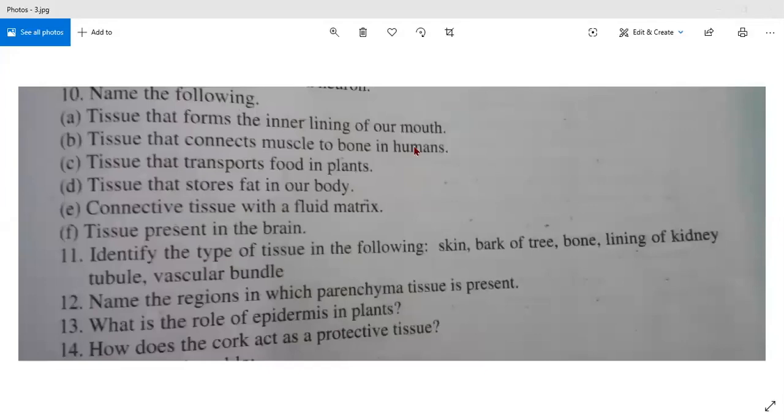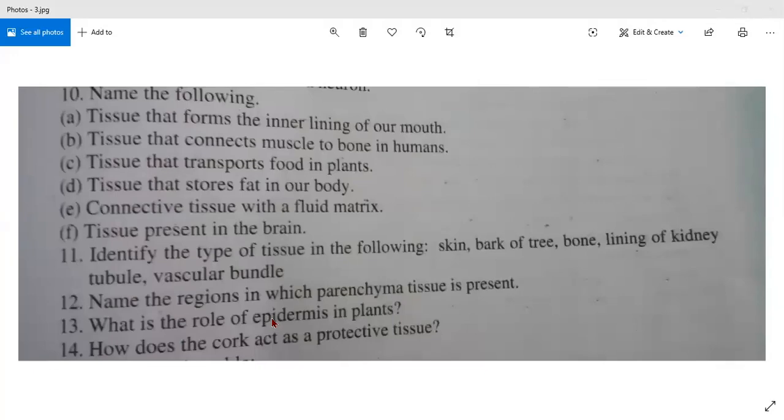Okay, Yashika, you please read the last part, the F part. Tissue present in the brain. Yes, nervous tissue. Very good. The tissue present in the brain is the nervous tissue. Good, very good. Please read the 11th question now, Yashika.